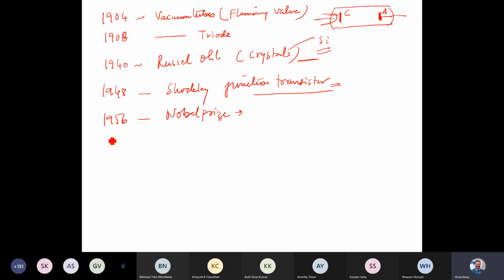And 1958 was when you had this Jack Kilby. For that he invented the integrated circuit. Integrated circuit means came the idea of the MOSFET system. So having transistors on a chip gives rise to the integrated circuit. It means you can integrate several, or millions, or billions of transistors on a platform, on a silicon substrate. So that was the integrated circuit.